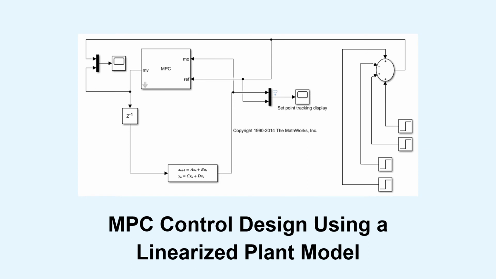This is the MPC control design. The control objective of the system is to control the power output at its maximum, which is 20 kW, while the manipulated variable is the mass flow rate of the syngas. As we can see at this part, this is the step changes that apply to the system, while this is the manipulated variable, which is connected into the input of the plant model, while the output of the plant model is connected to the measured output. The control performance can be read from the scope.